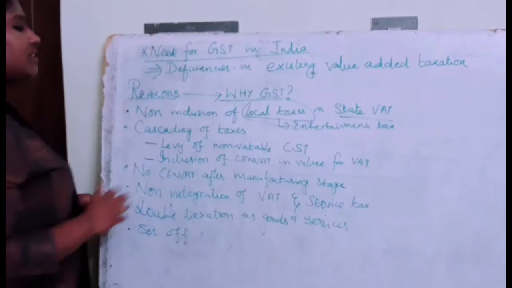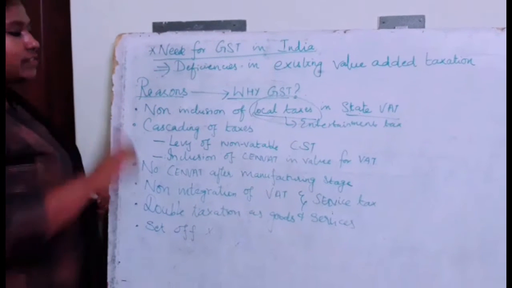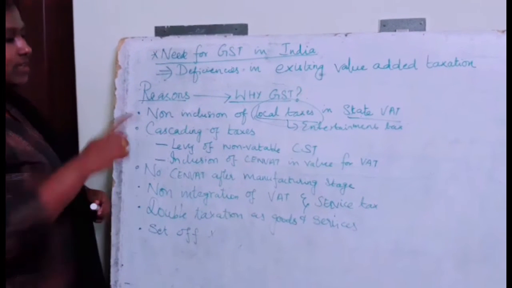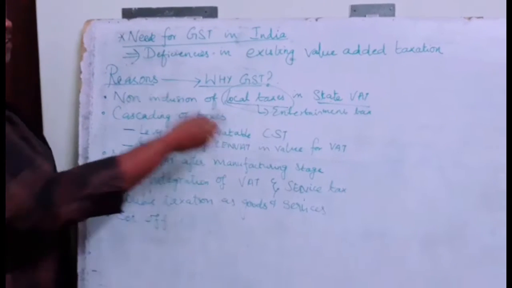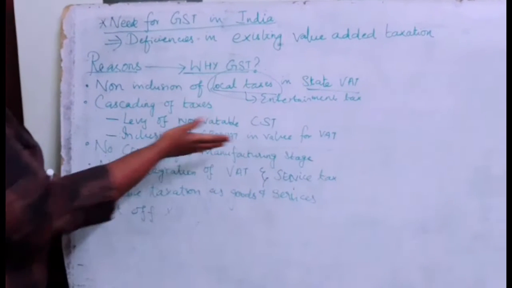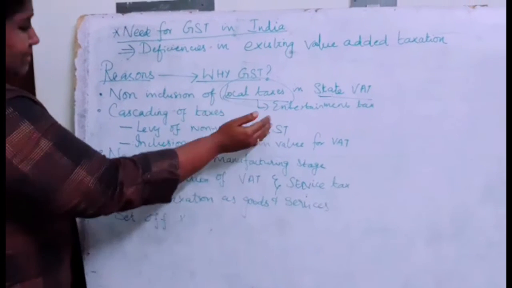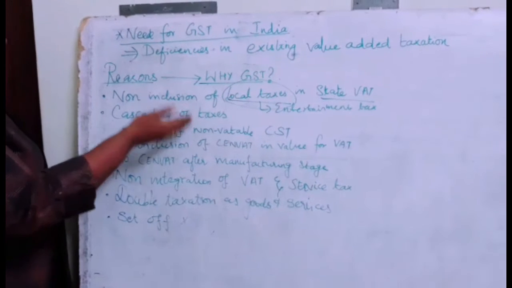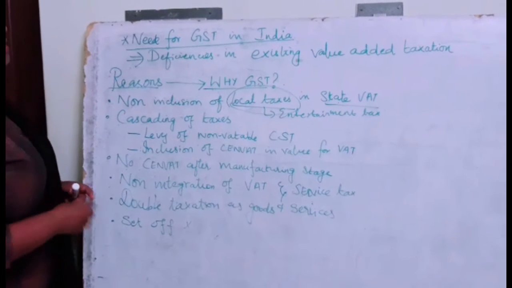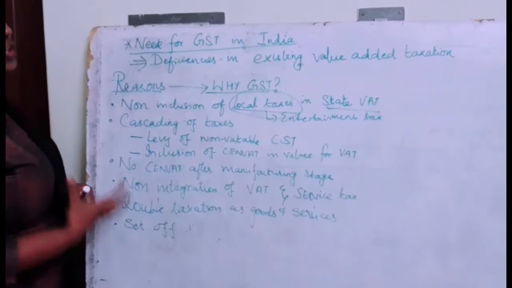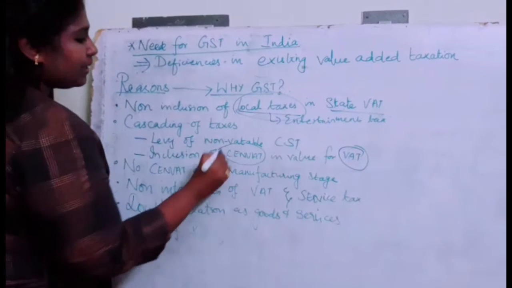There is only GST. As we discussed earlier, there will not be any cascading of taxes because of the introduction of GST. Earlier, when you are paying central sales tax, you cannot impose VAT on that. There will not be any connection between VAT and the sales tax. Sales tax will be at the central level, VAT at the state level. And one more important point: whenever you are calculating the value of goods for calculating VAT, SENVAT will be included in that.